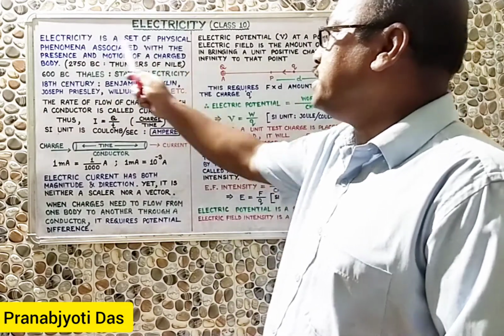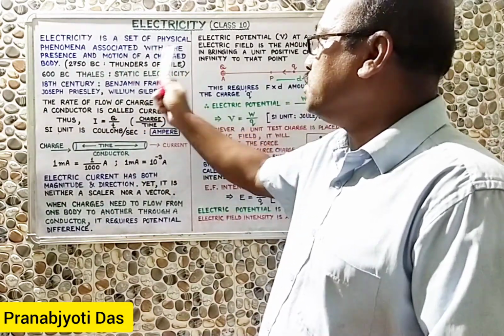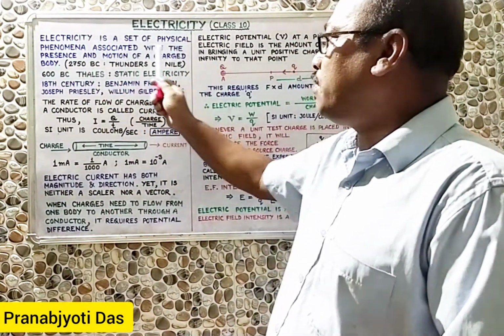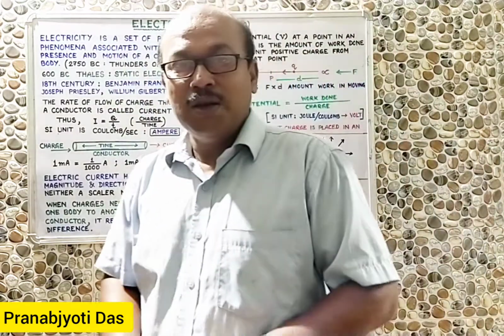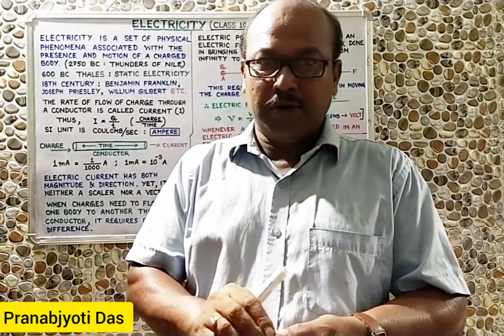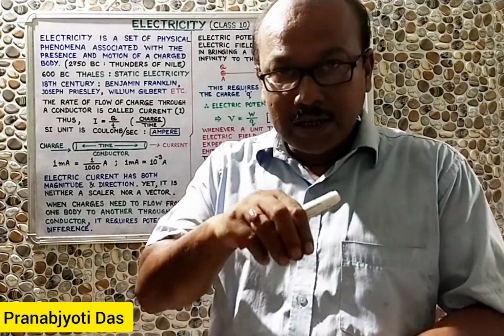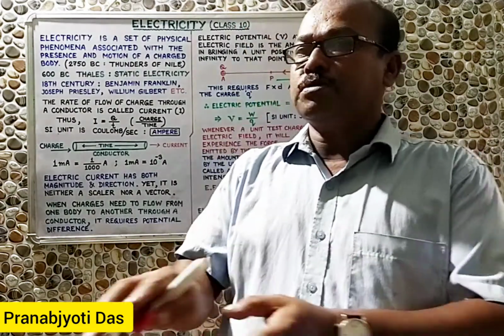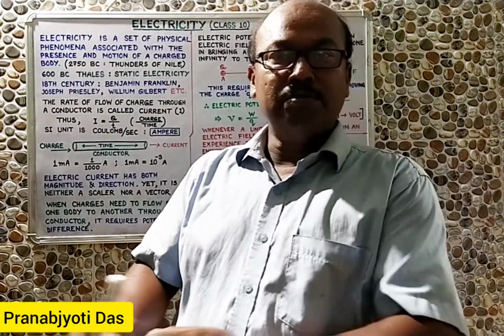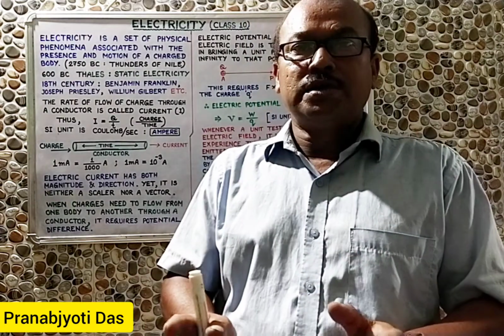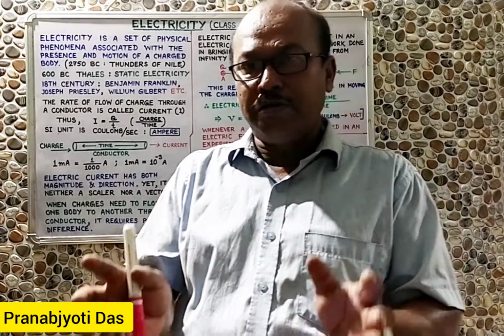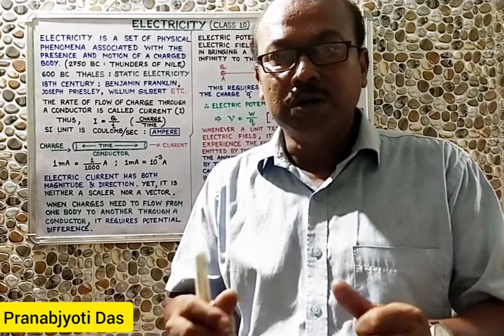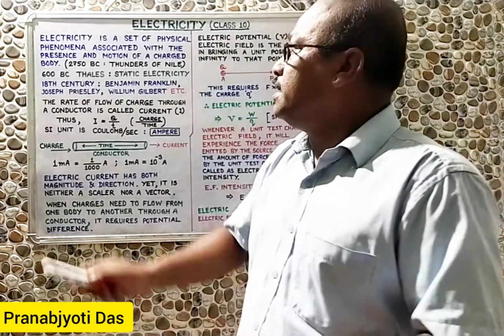Electricity is a set of physical phenomena associated with the presence and motion of a charged body. So when there is a charged body, maybe it is static or maybe it is in motion, this charged body always will show some phenomenon, and that phenomenon we call electricity.